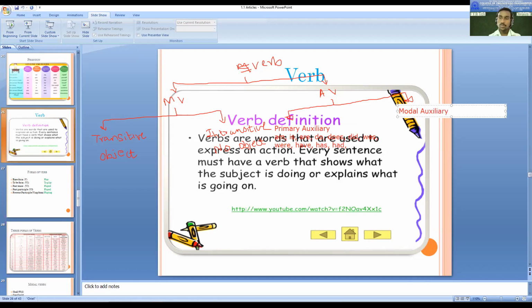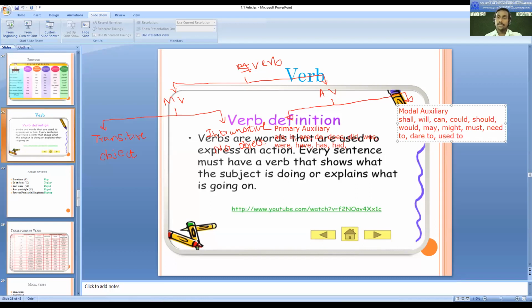In modal auxiliaries, people can talk about shall, will, can, could, should, would, may, might, must, and maybe some semi-modals like dare to, used to.